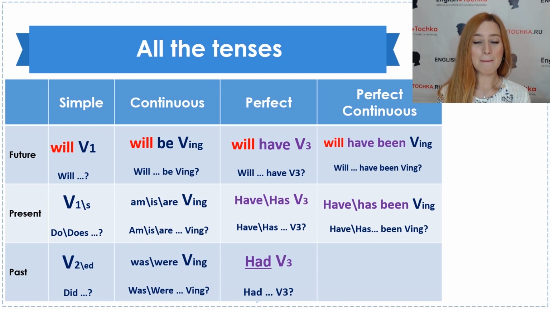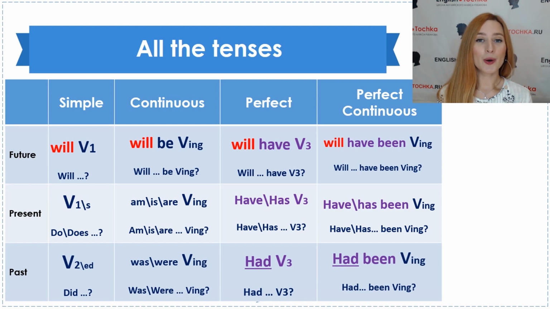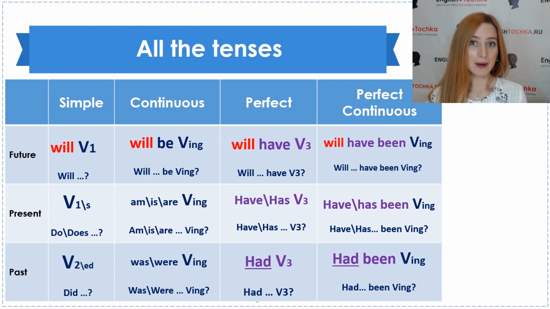Let's put it in past, in the past perfect continuous. We had been talking about it for the whole day, and after that, he forgot about it. So how could he actually forget about it? But yeah, we had been talking about it for the whole day, and after that, he forgot about it.